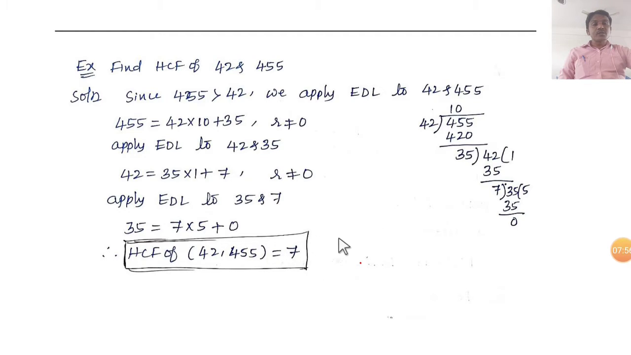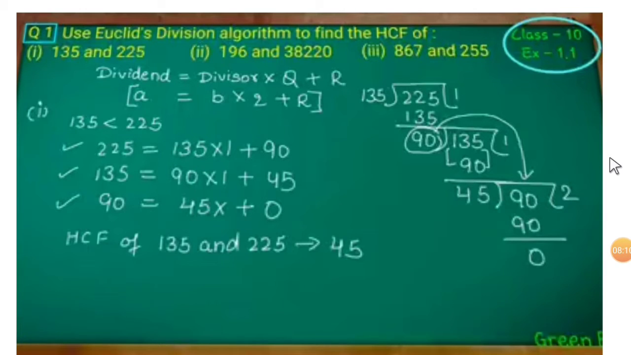This is a procedure to find the highest common factor of two numbers by using Euclid's division algorithm. Okay, some examples are given in the text also. I will discuss the exercise part now. Before this exercise, some worked examples are given in the text. You have to concentrate, you have to solve those also.